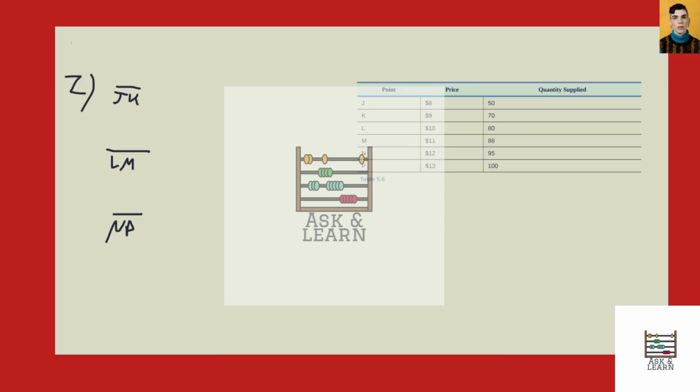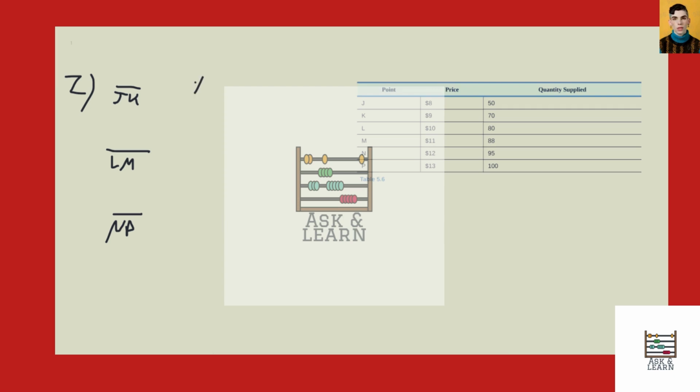All right, this is problem number 2 from chapter 5. It is asking us, from the data shown in table 5.6, which I've put to the right, about supply of alarm clocks, to calculate the price elasticity of supply from point J to point K, point L to point M, and point N to point P. Classify the elasticity at each point as elastic, inelastic, or unit elastic.